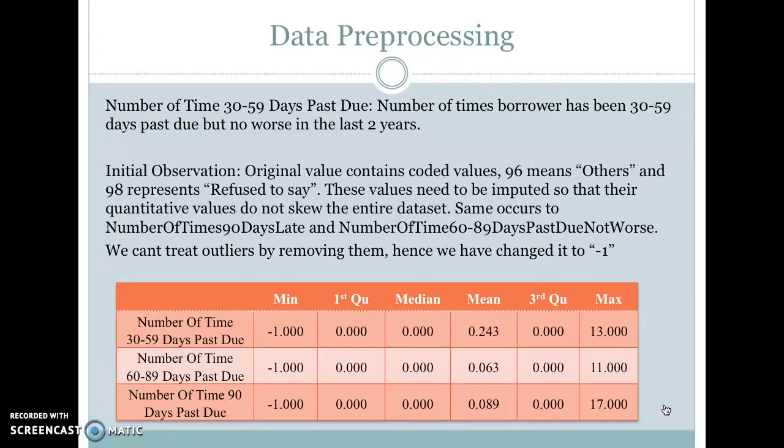Since both of these values have their own meanings, it's inappropriate to treat them as outliers and directly omit them. So we decided to change them to the coded value -1, and we have applied the same approach to the variables number of times 60 to 89 days past due, not worse, and number of times 90 days late. They contain the same set of coded values.